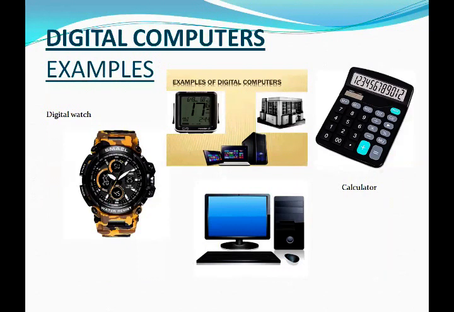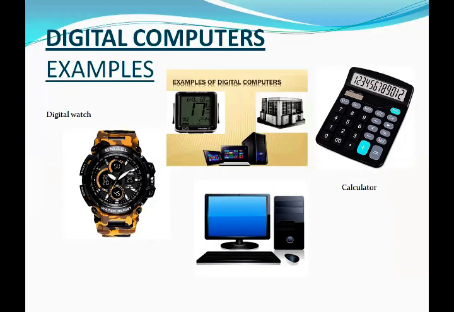Next heading is digital computers. Digital computers are general purpose computers which can perform multiple jobs. Digital computers use data such as alphabets, numbers, symbols, and pictures. These computers display data on the monitor or LCD.